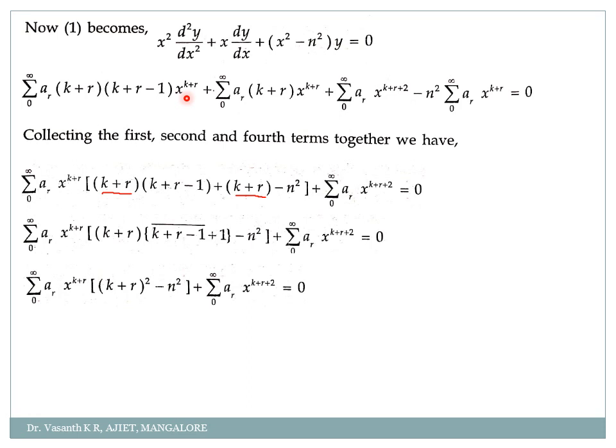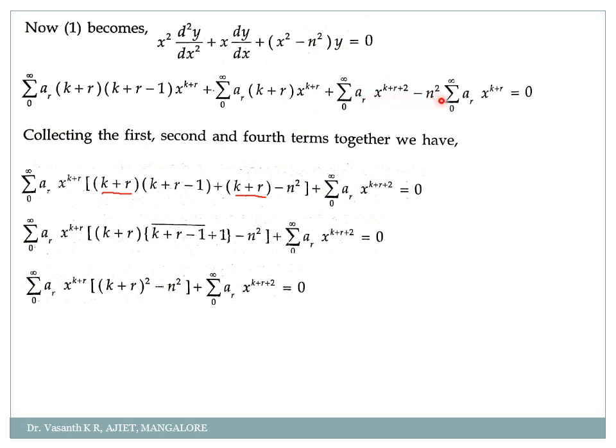So what did I do? I am just telling you again. First you consider the solution of the Bessel's equation as y is equal to summation AR into x to the power k plus r. So then if you want to substitute that solution in the equation, you should know what is dy by dx as well as d square y by dx square. So find out what is dy by dx and d square y by dx square. Then substitute that values in the equation, Bessel's equation. So when I substitute that, I'll get this equation.